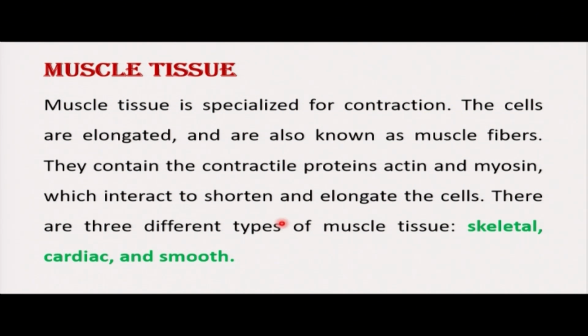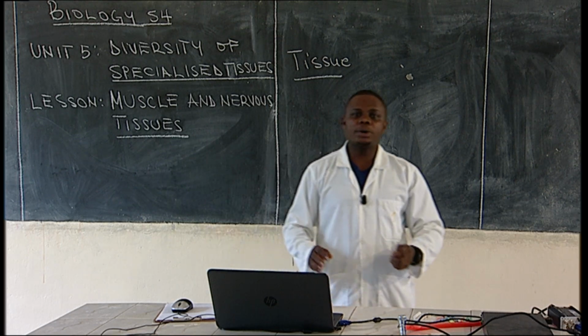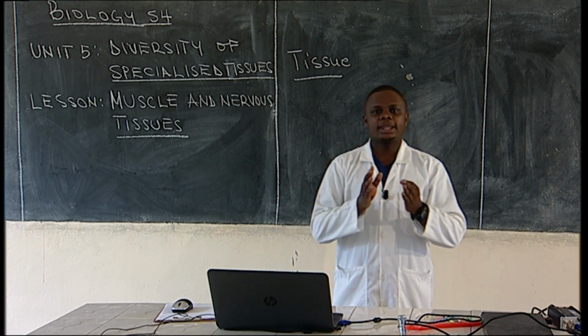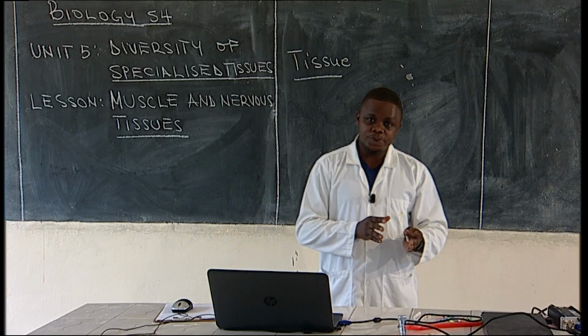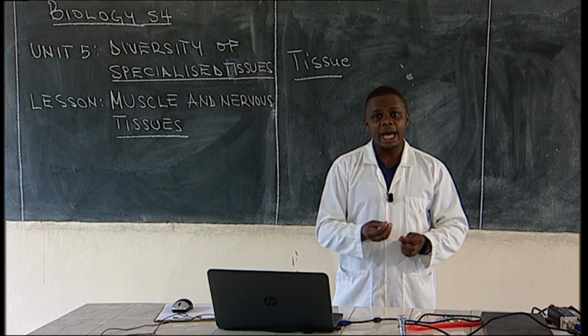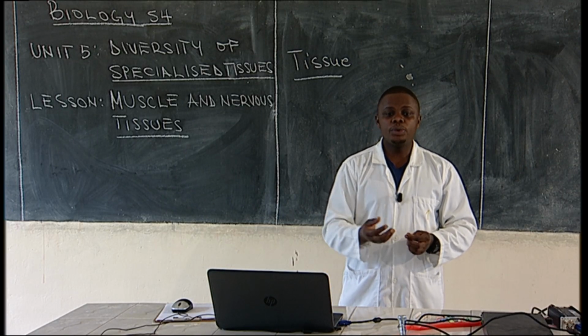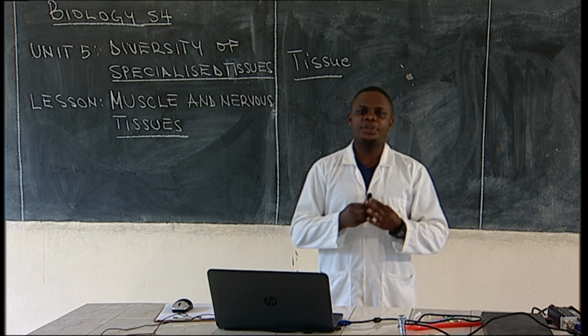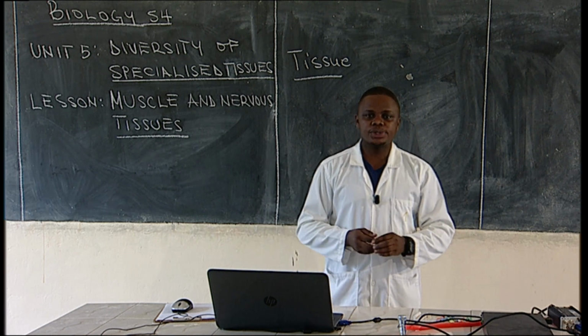There are 3 types of muscle tissues. We have what we call skeletal tissues, we have cardiac tissues, we also have what we call smooth tissues. Meaning, when we talk about muscle tissues, think about three types. Think about skeletal tissues, think about cardiac tissues or tissues of the heart, and think about smooth tissues. Those are three main types of muscle tissues.